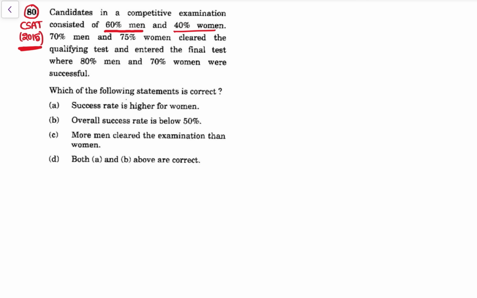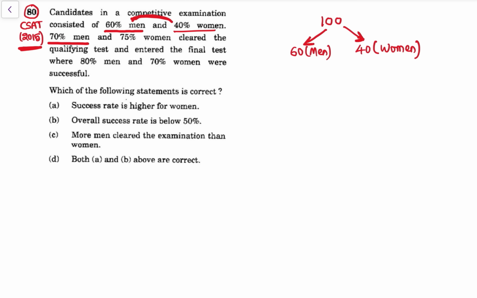So let's take, there are 100 candidates, out of which 60% are men. That means 60 men and 40% are women. 40% of 100 is 40, that is women. Now again, why are we taking this? Sir, maybe there are transgender also, right? But that will not be the case, either it is men or women, 100%. So that's why for 60% men we take 60, and 40%. That's what it means, it is 100%. There are no other genders, only men and women.